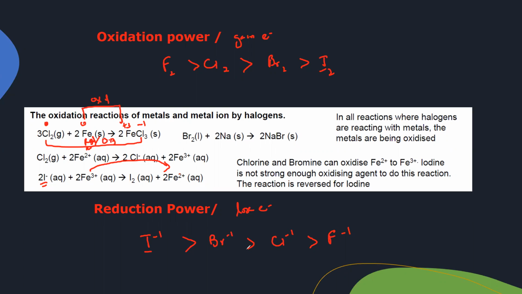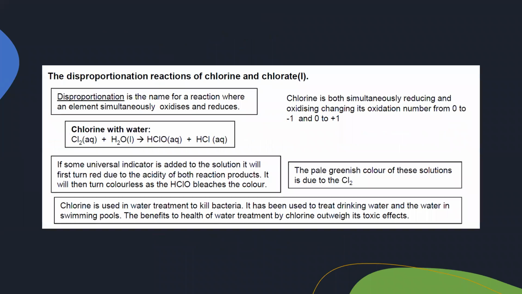For example, sometimes the same element is oxidized and reduced. When the same element is oxidized and reduced, we call that a disproportionation reaction. As you can see, when we bubble chlorine gas through water, as a result it will form HClO and HCl, both aqueous.